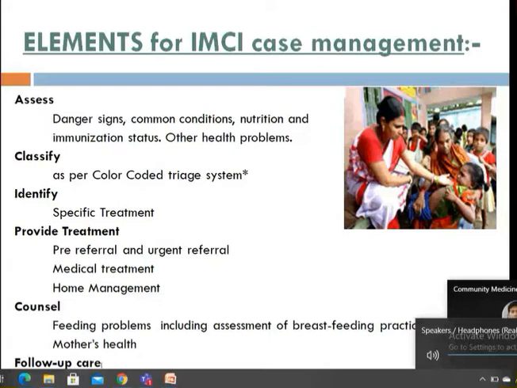So they have divided the children into two age groups. From birth to 2 months, they are called newborn infants, and after 2 months to 59 months, they are called young infants. But in this book, IMCI, the age group for newborn infants is from 7 days, not 7 weeks, okay, 7 days, to 2 months old children.